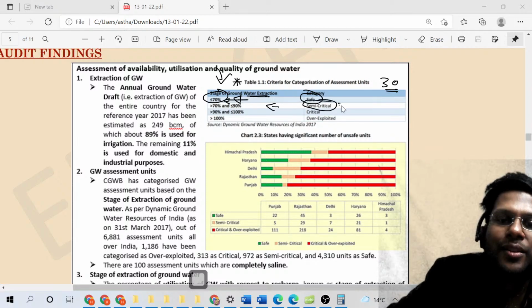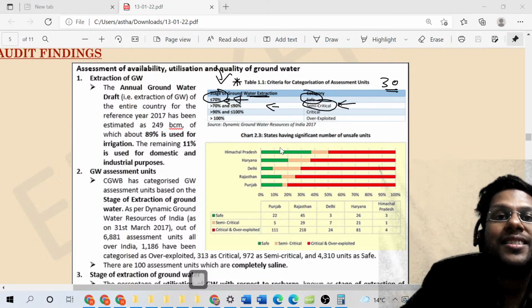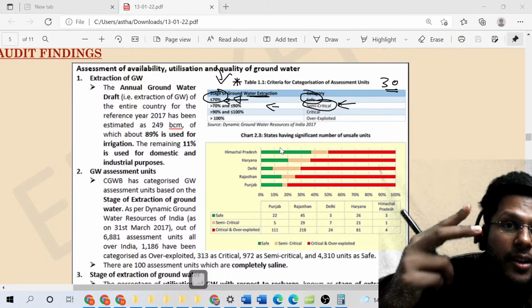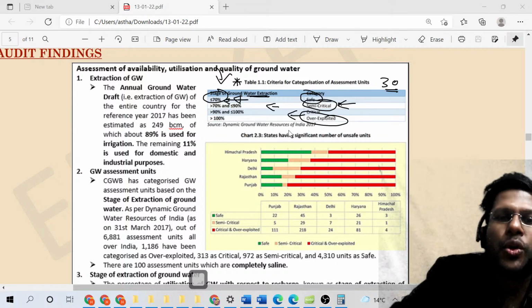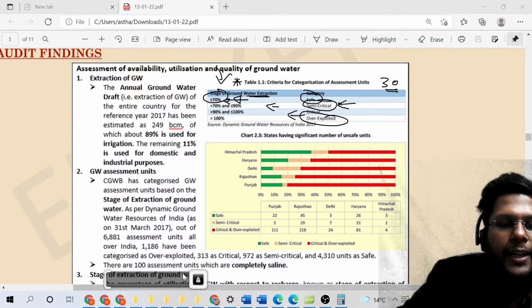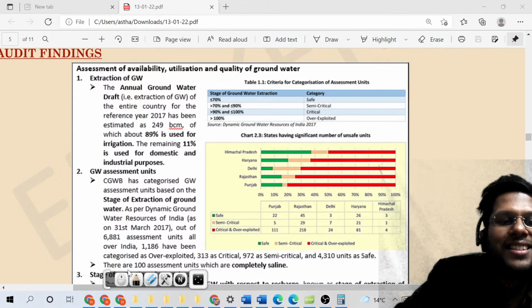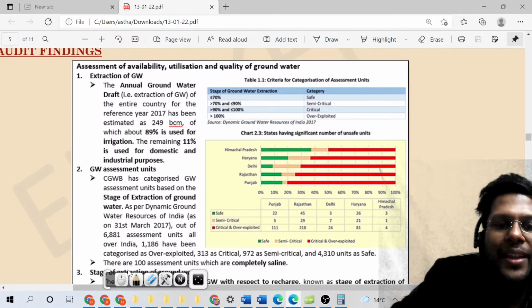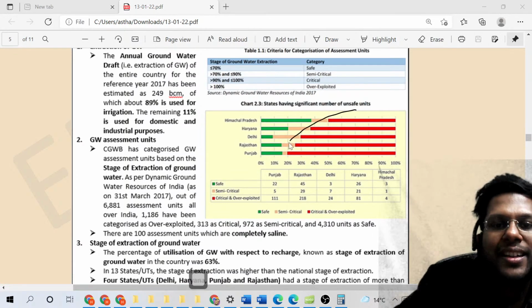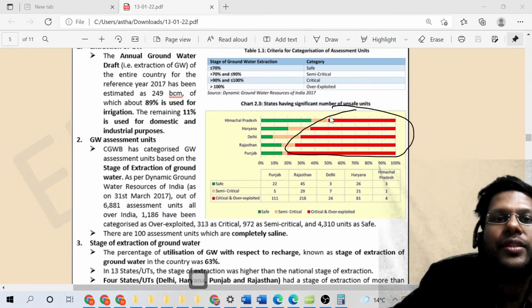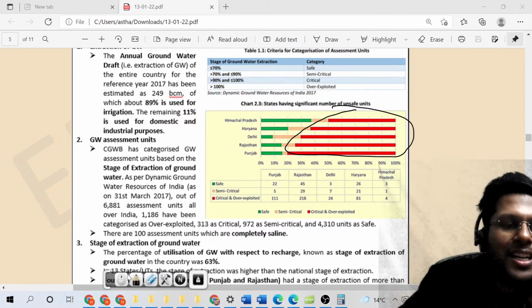That means here water extraction is high. What are the reasons? The same reasons, quality and quantity. You will be able to look at, which I had explained. And there are few districts where this is overexploited, which should not have happened, right? The states where there's excessive water stress are Haryana, Delhi, Rajasthan, Punjab, Himachal Pradesh. See, critically and overexploited areas. See, this is the proportion of these places. So this is not sustainable at all.